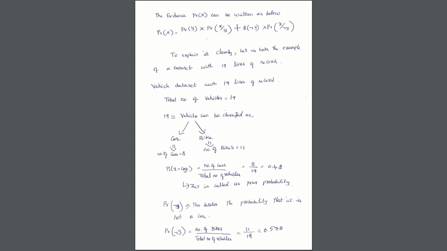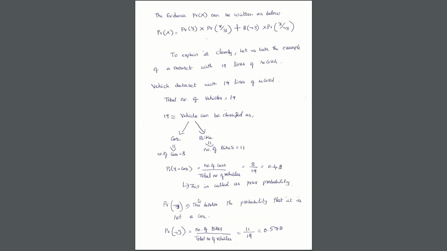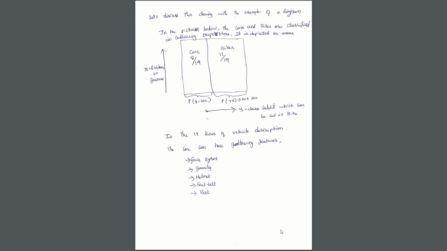This is the prior probability that we have to substitute here. Then comes also the second portion in the denominator. As we saw, it's not being car, so that would be number of bikes, 11 by 19, that would be 0.578. So in order to explain it further clearly, let's view it as proportions of area.